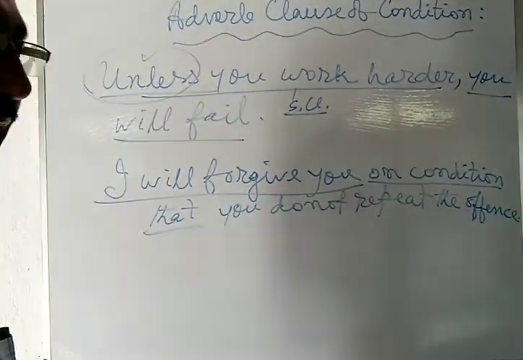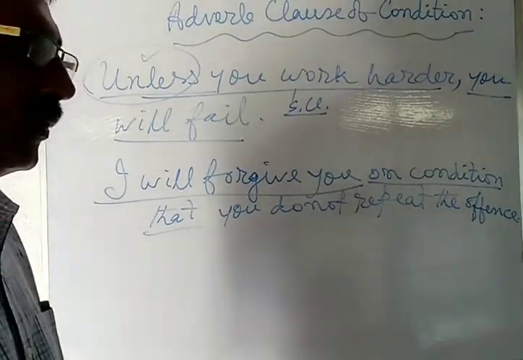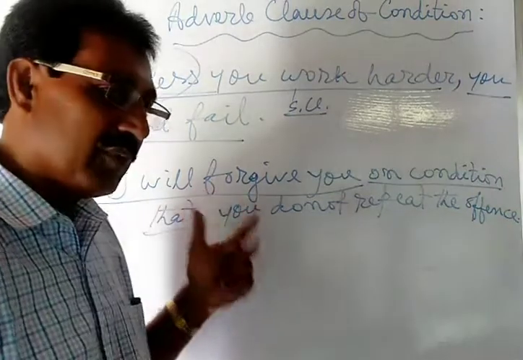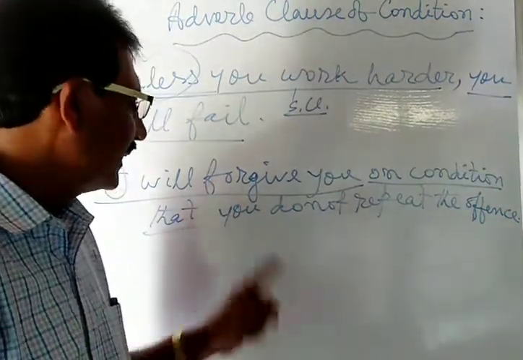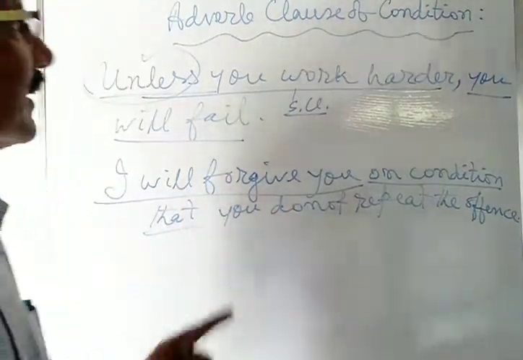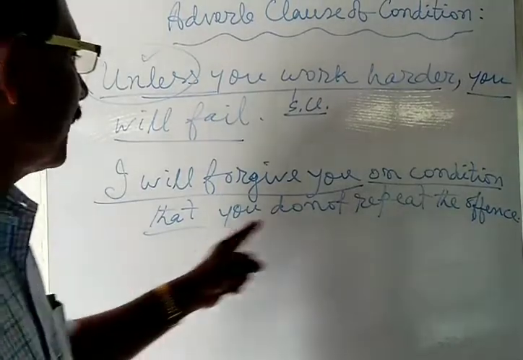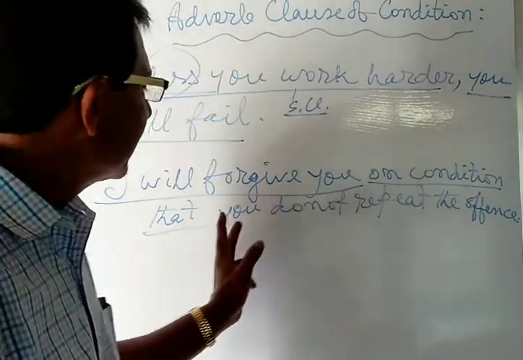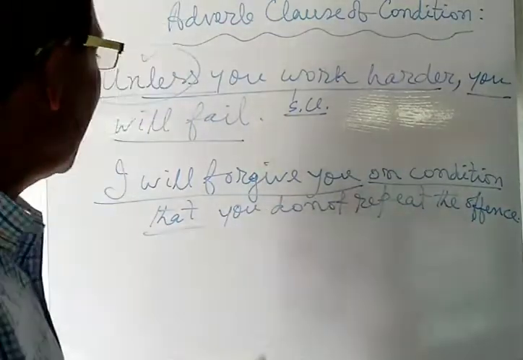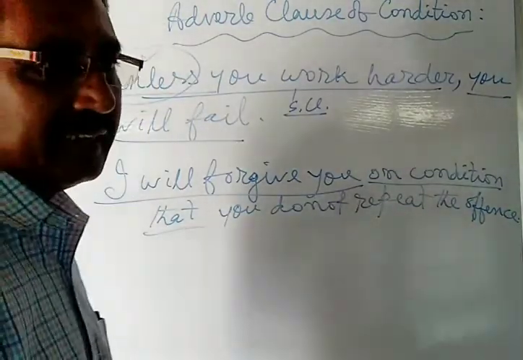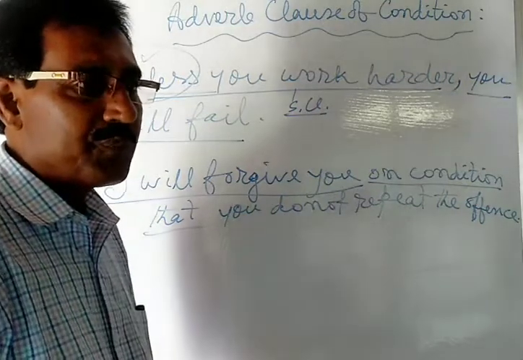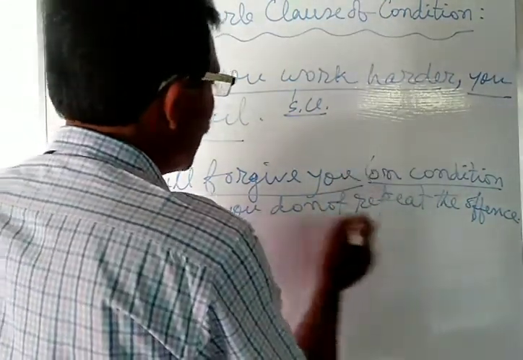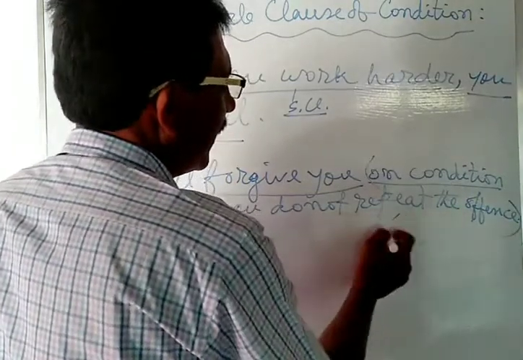On condition that. What is the condition? When will I forgive you? On condition that you do not repeat the offense. On condition that you do not repeat the offense, I will forgive you. This is the sense. Here, "on condition that you do not repeat the offense" is the subordinating clause.